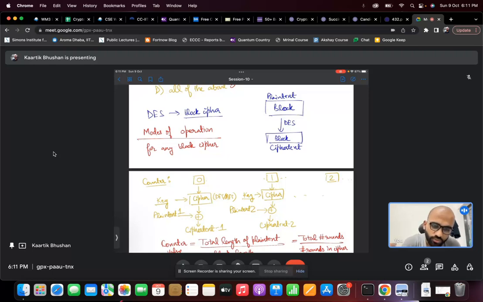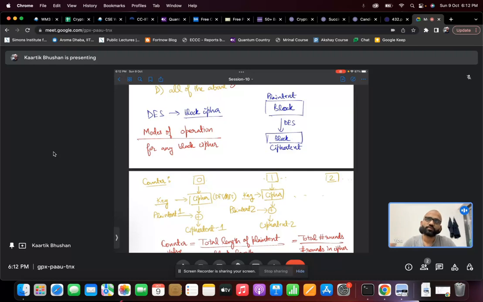So just to describe it in slightly more detail, what is a block cipher? For a block cipher, we divide the input plaintext into blocks, and the cipher only works on fixed lengths. That's why each block has to be of that fixed length. It can't be more than that, because then the block cipher wouldn't work on that length.